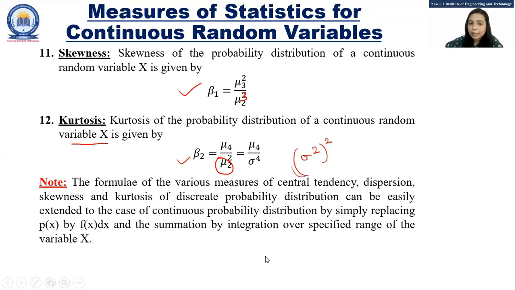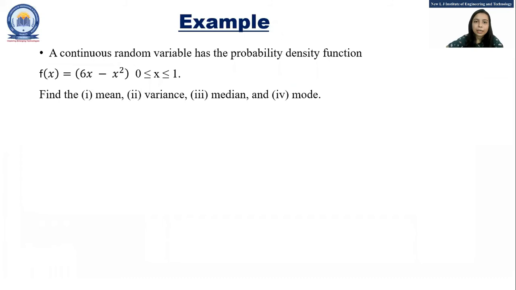As we have discussed, the various measures of central tendency, dispersion, skewness, and kurtosis for the discrete probability distribution can easily be extended to the continuous probability distribution by simply replacing p of x with f of x dx, and the summation is replaced with integration over the specified range of the variable x, as we discussed for the mean of the continuous random variable x. So this is all about measures of statistics for continuous random variables. Now let's discuss one example.